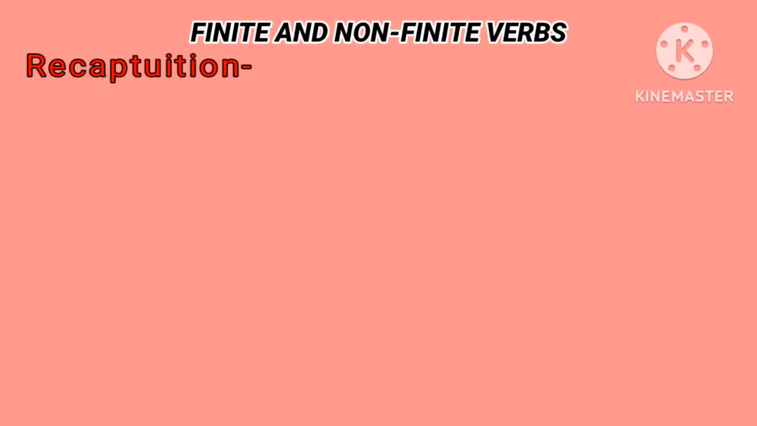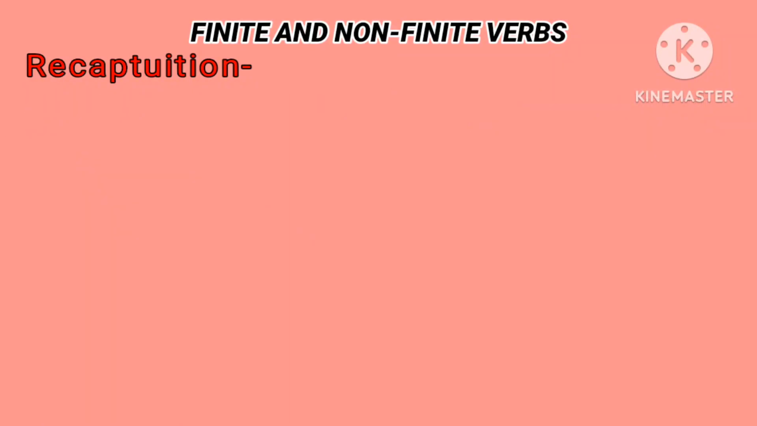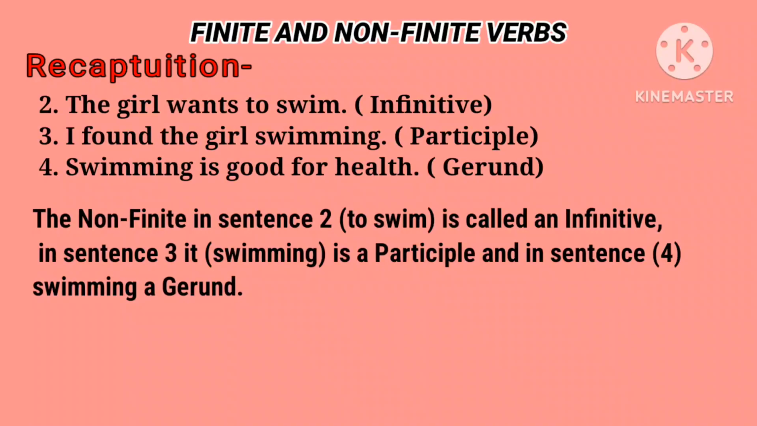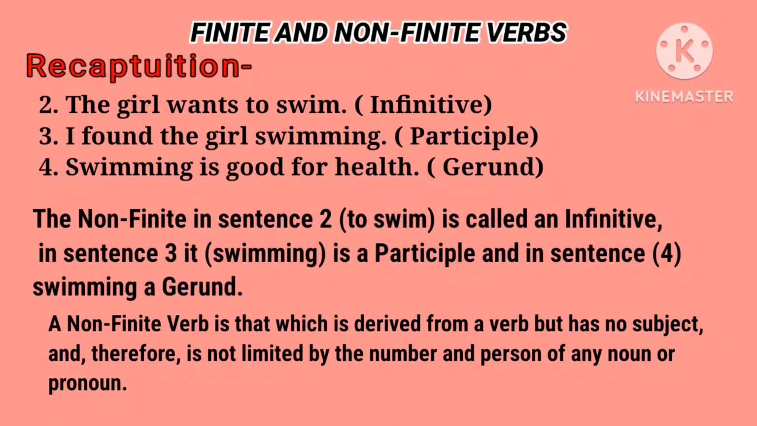Non-finite verbs are derived from verbs and have certain features of the verb, but they have no subject and therefore are not limited by number and person like the verb that has a subject. They may function as a noun, adjective or adverb. The non-finite in sentence 2 is called infinitive, in sentence 3 it is a participle, and in sentence 4 swimming is gerund.